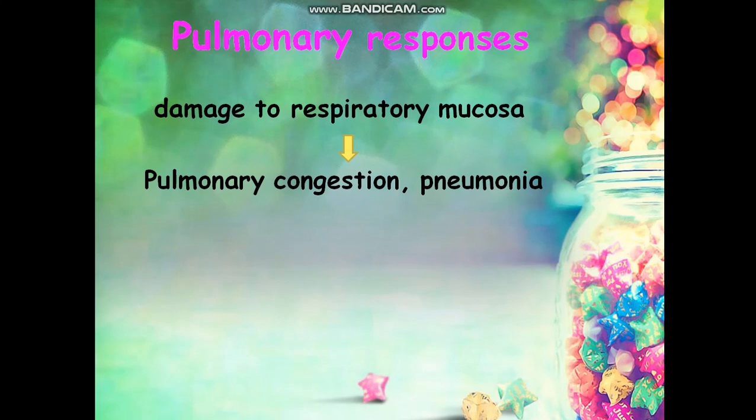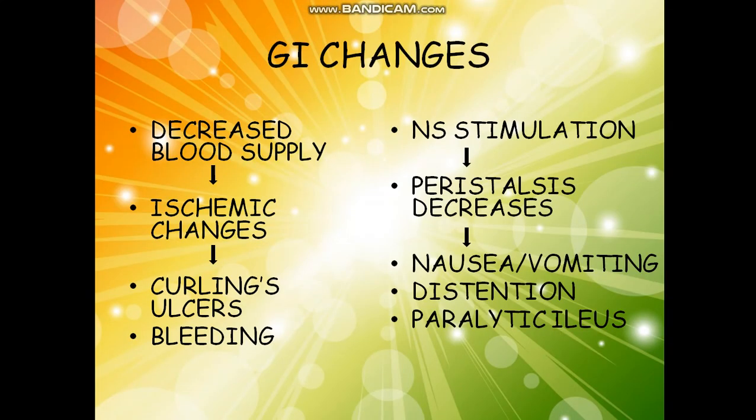Okay. Then the gastrointestinal system: decreased blood supply causing ischemic changes, Curling's ulcers. Have you heard of that? Different types of ulcers and bleeding can develop. Curling's ulcer is a type of acute peptic ulcer of the duodenum, right? It results as a complication from severe burns or because of the reduced plasma volume.